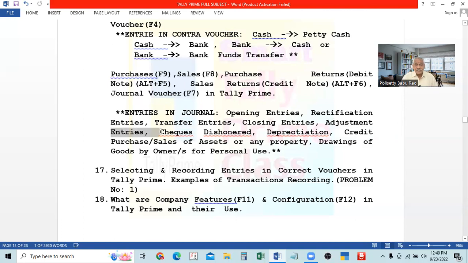Then cheque dishonored. Cheque dishonored means actually it is not a receipt, it is not a payment, whatever it may be, it is not a sale or purchase. It is a cheque bounced by the bank. That is recorded in this one, and then depreciation.